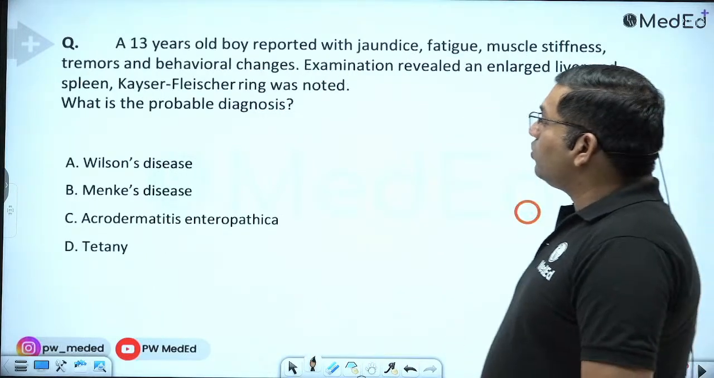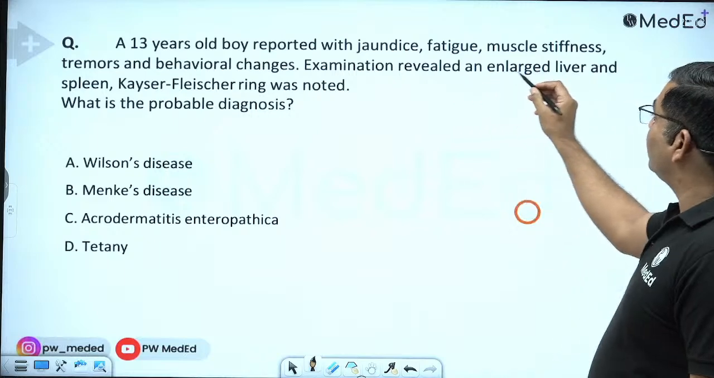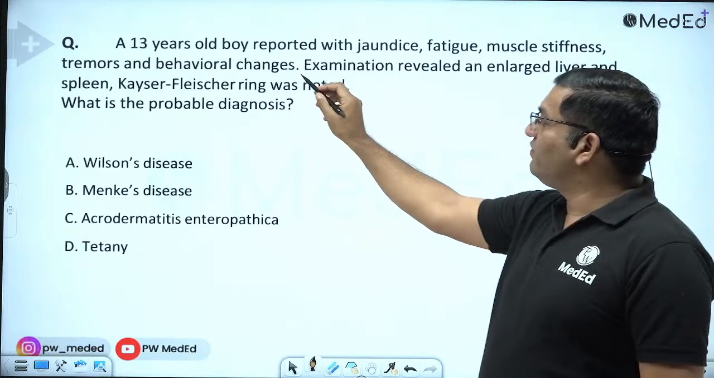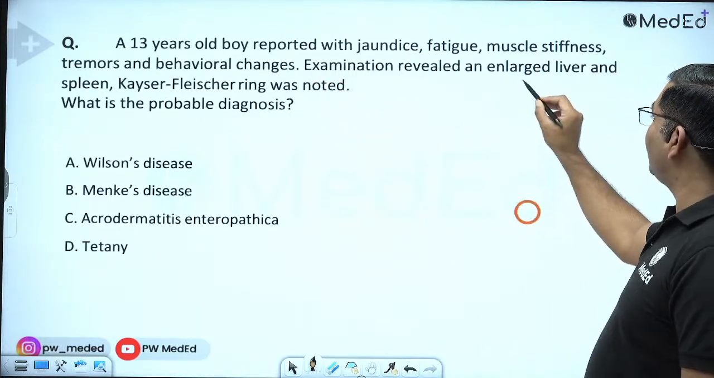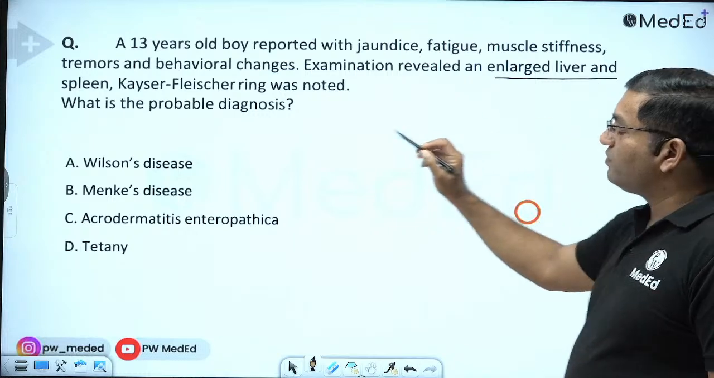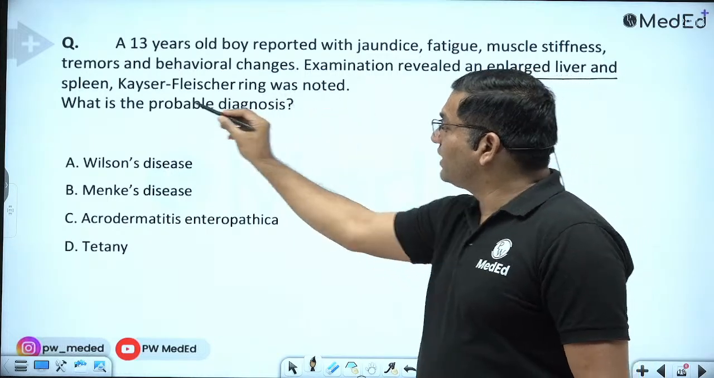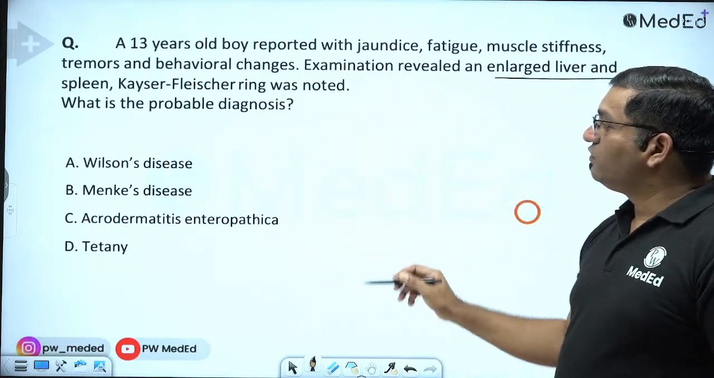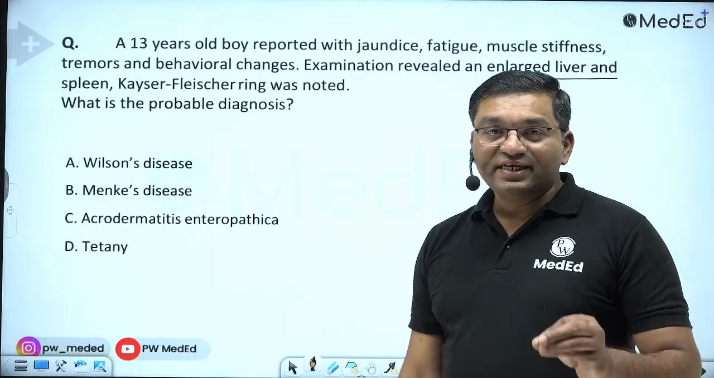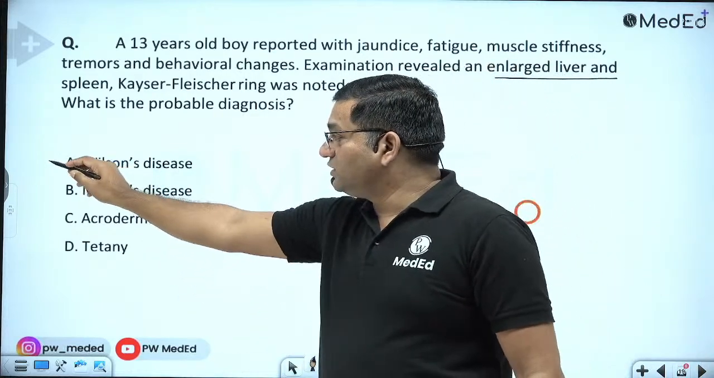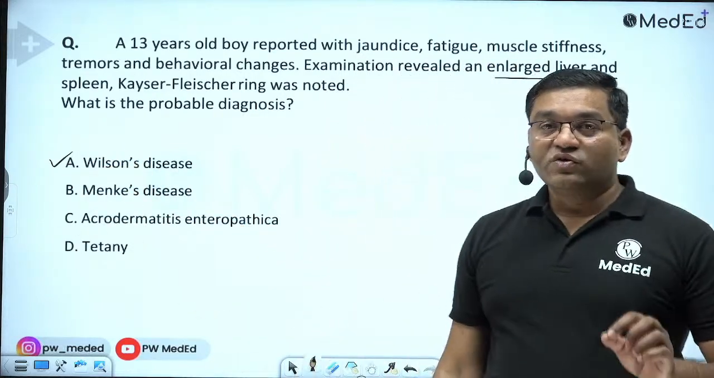A 13-year-old boy reported with jaundice, fatigue, muscle stiffness, tremor, and behavioral changes. Examination revealed an enlarged liver and spleen, and KF ring was noted. Fisher ring was noted. What is the probable diagnosis? This is a clear-cut case of Wilson's disease.